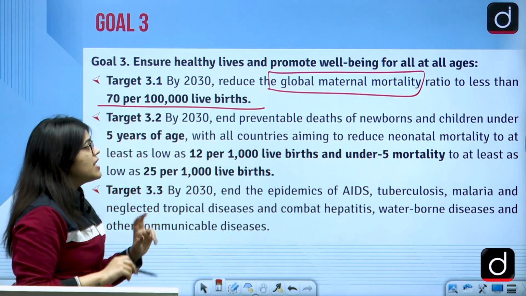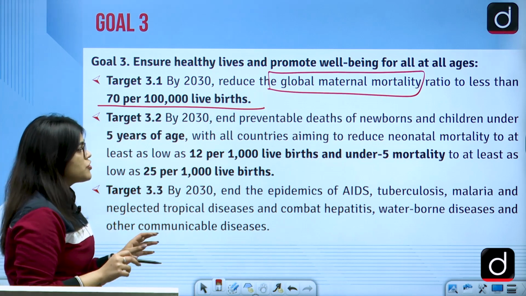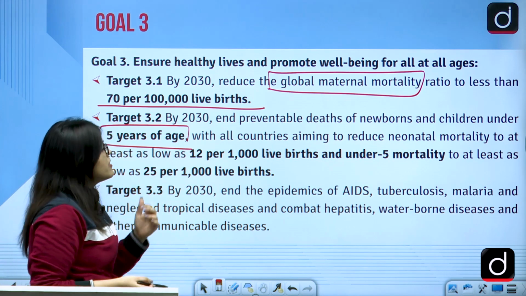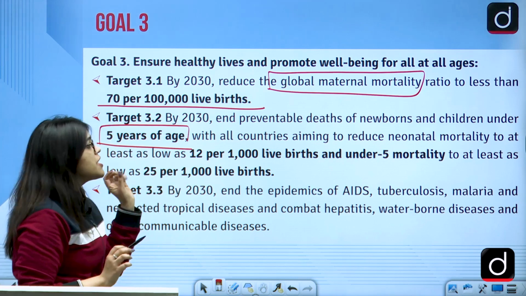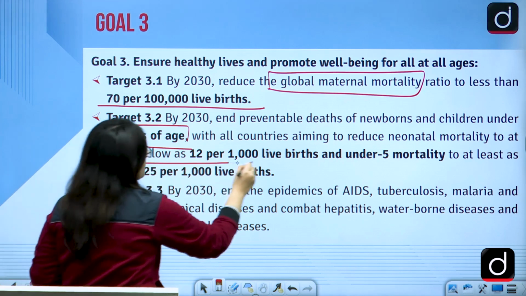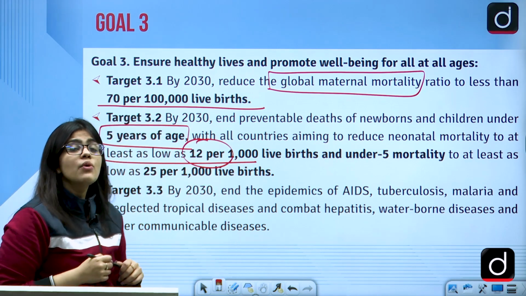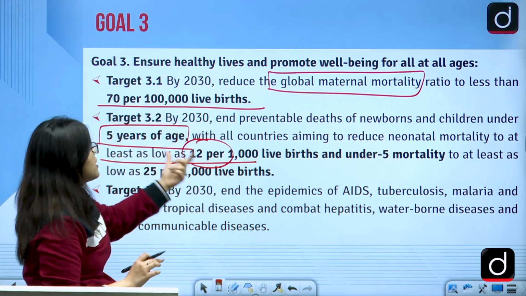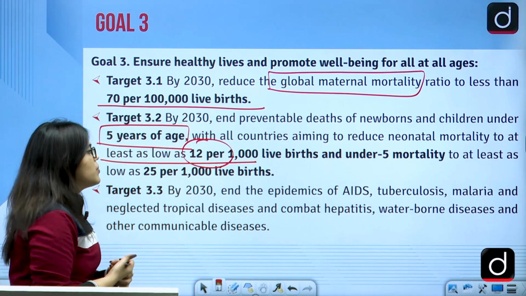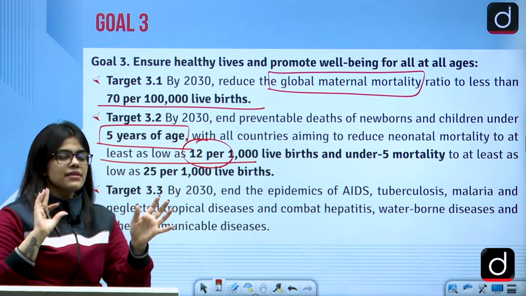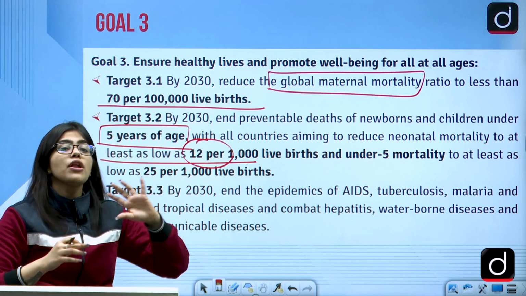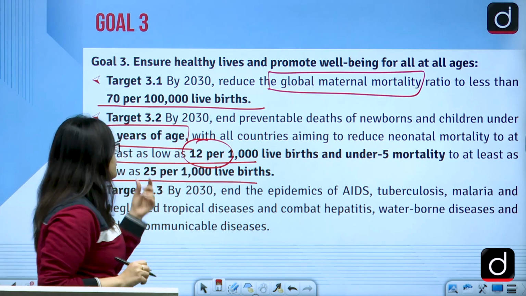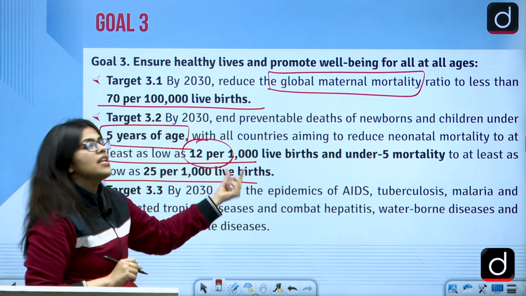And then by 2030, we'll end the preventable deaths of newborns and children under the age of 5 years. So all the children under the age of 5, we will be protecting them. We will also reduce the neonatal mortality to at least 12%. You should also remember this figure now. We will reduce the neonatal mortality rate to less than 12 per 1000 live births, and the under-5 mortality rate as well. That means all the children who used to die below the age of 5 would be protected, to at least 25 per 1000 live births.